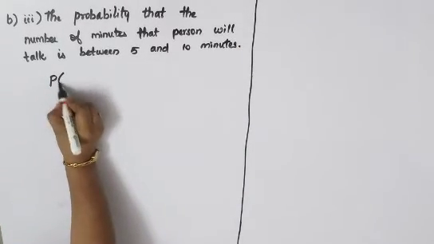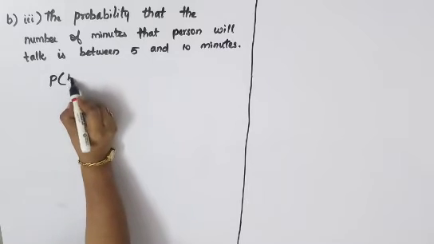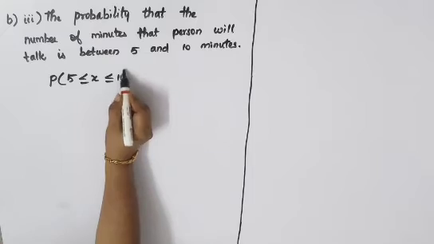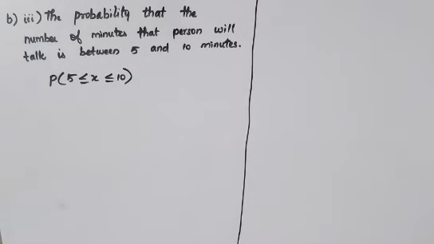So probability of your 5 to 10 minutes it is asked. So 5 less than or equal to x less than or equal to 10. That is the probability of in between 5 to 10 minutes.